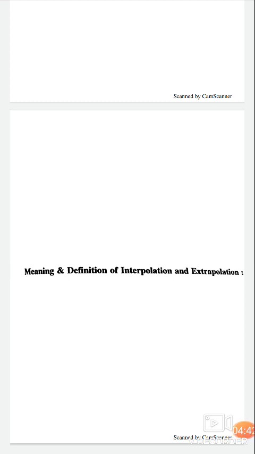The value obtained by the method of interpolation and extrapolation is the most likely value of the term.